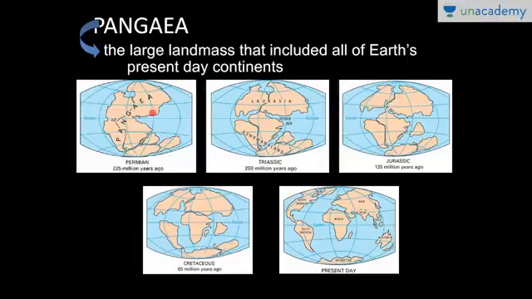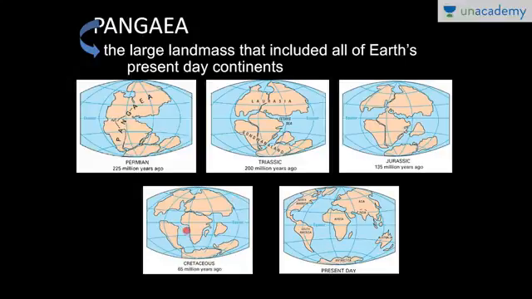You can see initially during the Carboniferous period, there is this whole supercontinent known as Pangaea, surrounded by a huge water body. This was Panthalassa. Now, in the second stage, there is flight of continents. These continents are drifting northwards, and you can see there is this intervening space, that is Tethys Sea. The northern part is known as Laurentia or Angara land, and the southern part is known as Gondwana land. Right, and India was a part of Gondwana land. You can see here, this is India, just near Madagascar, east of Africa. Then this Tethys Sea is getting widened.